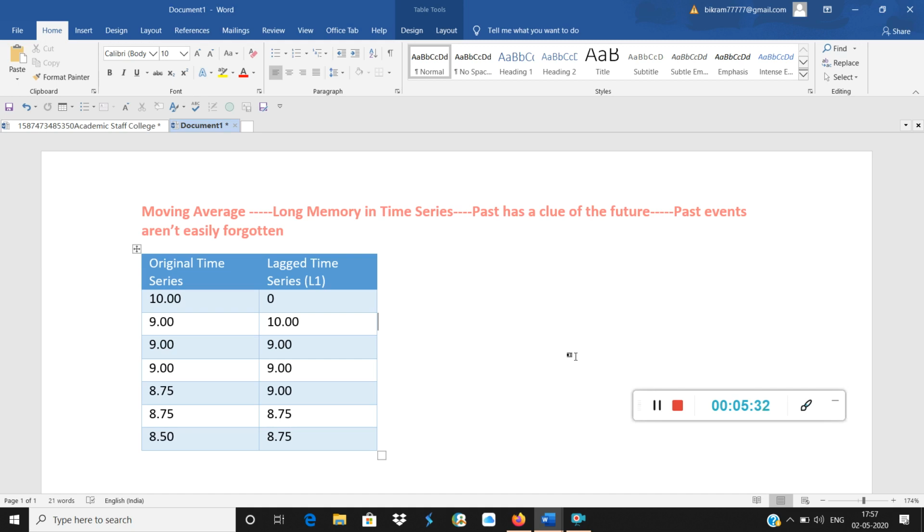So first we discussed autocorrelation. So this is another autocorrelation, this is the autocorrelation function. If you calculate the autocorrelation function between these two time series, the autocorrelation function will not come down rapidly.